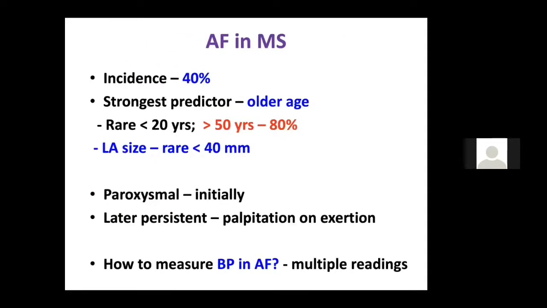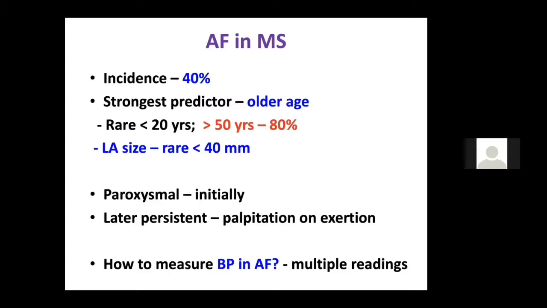So how many patients with mitral stenosis develop AF? Overall, the incidence is 40%. So 4 out of 10 may develop atrial fibrillation. And the strongest predictor is age. It is very rare under 20 years, but above 50 years, 80% will have AF. So if you see 100 patients with mitral stenosis above 50 years, 80 of them will have atrial fibrillation. If the LA is less than 40 mm, it is rare to get atrial fibrillation. If it is more than 55 mm, it is more common. So it is also dependent on the LA size.